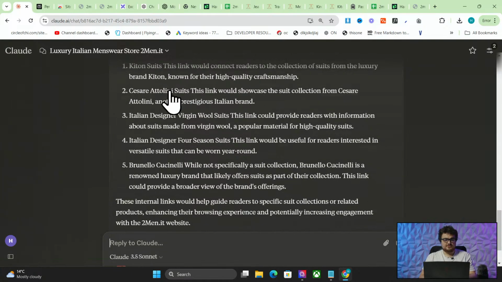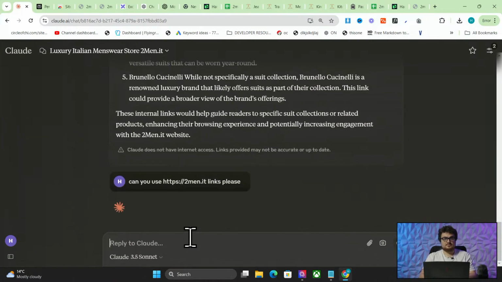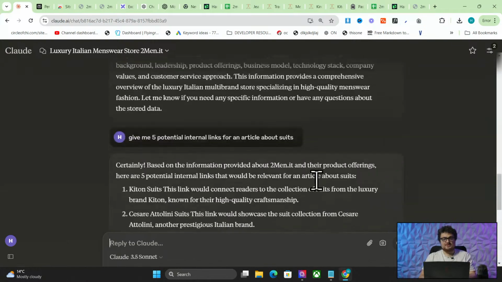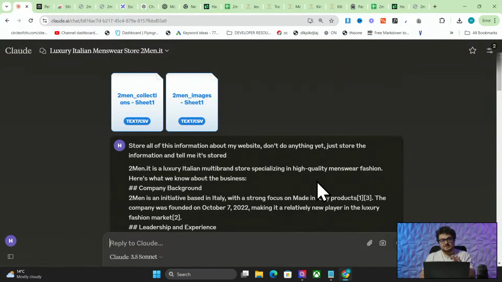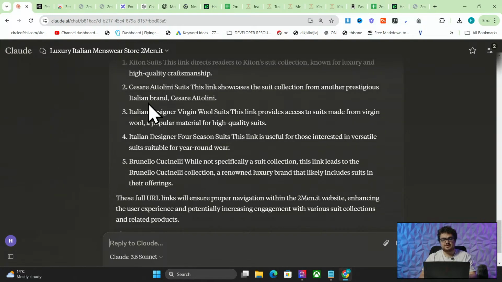So you can see here, these are Claude AI links. Can you use? You can think about this as almost being like a content generator. Now, this particular instance of Claude is like a specific content generator for this client. This is how we do a lot of our content, by the way. We don't only use Harbor. We do a lot of our content like this as well. We have a whole system in place.